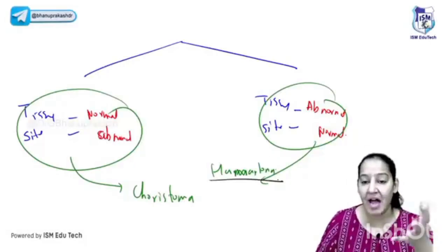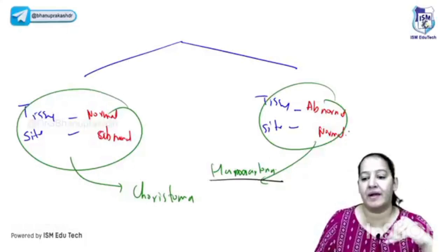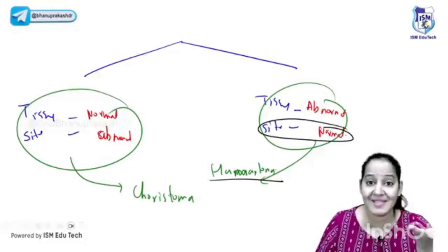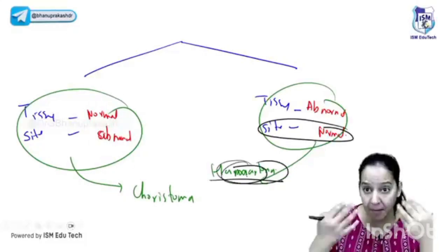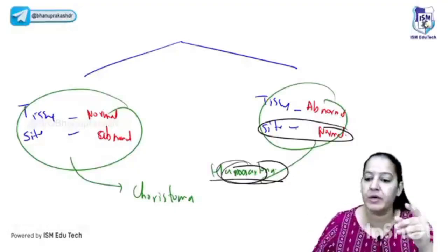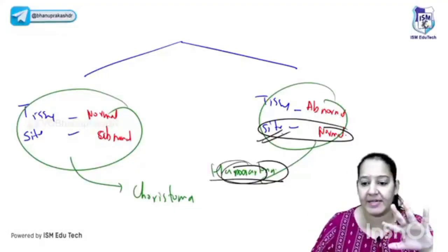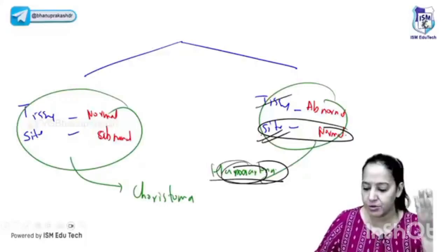If you know Hindi, hamar means hamara, so hamartoma means hamara. It is our own. Site is normal. You can learn like that. It's a small mnemonic. Hamara means my own, so the site is normal. It's our own site, but the tissue is abnormal. And you can make the reverse for choriostoma if you want a mnemonic at all.